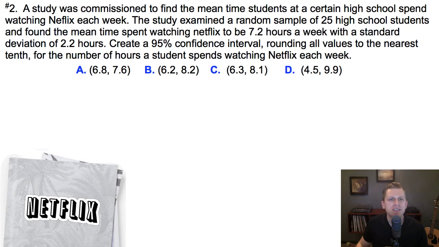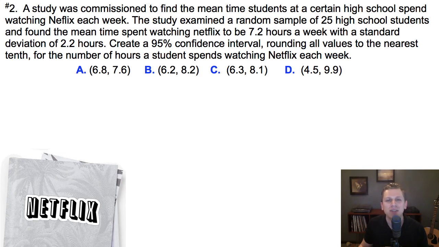Problem number 2 reads, a study was commissioned to find the mean time students at a certain high school spend watching Netflix each week. The study examined a random sample of 25 high school students and found the average time spent watching Netflix to be 7.2 hours a week with a standard deviation of 2.2 hours. Create a 95% confidence interval, rounding all values to the nearest tenth, for the number of hours a student spends watching Netflix each week.